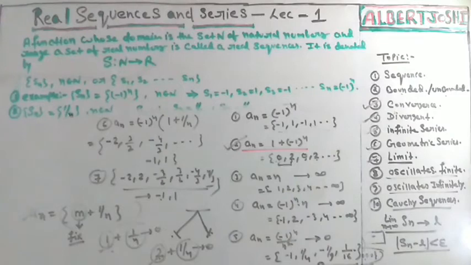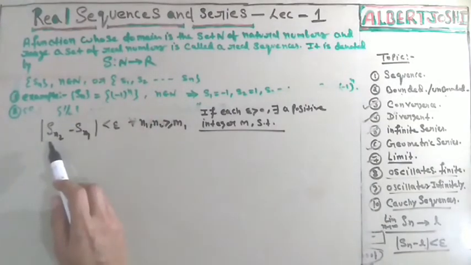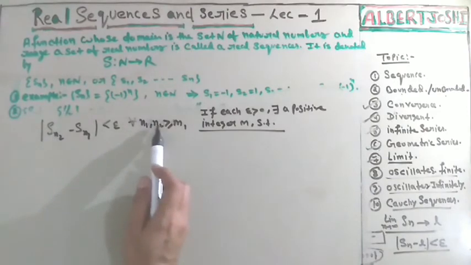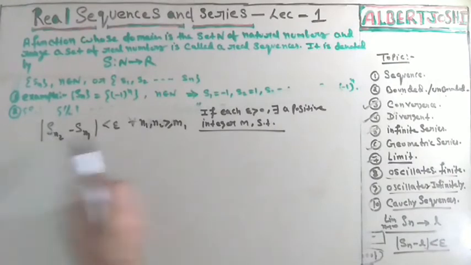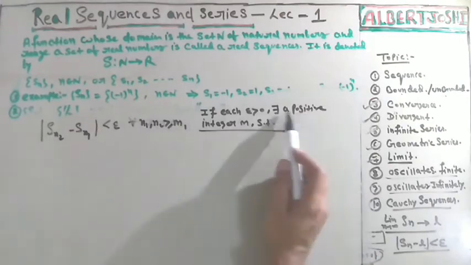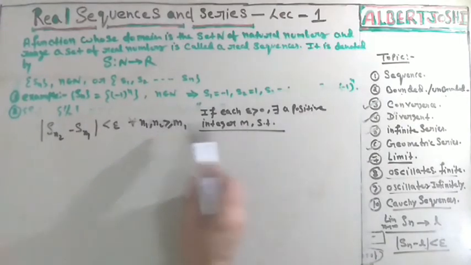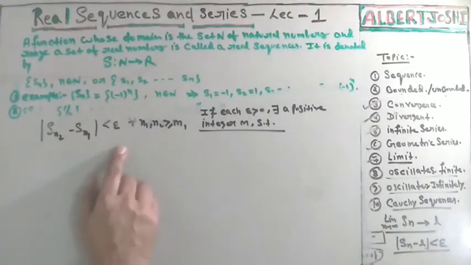I am just erasing it. So what is a Cauchy sequence? In a Cauchy sequence, suppose you have any sequence and you take any two values n1 and n2. If |S_n2 minus S_n1| is less than any positive value epsilon for all n1, n2 greater than or equal to 1, and the sequence is bounded, then you can say that it is convergent.